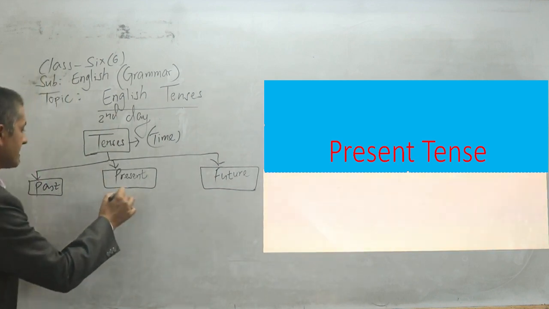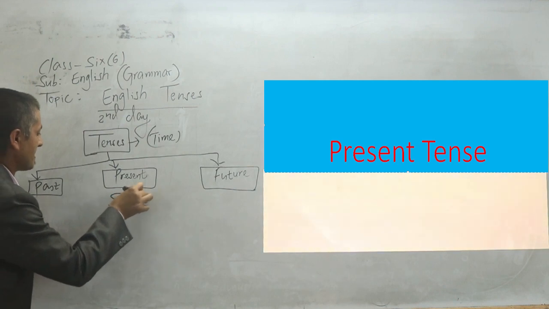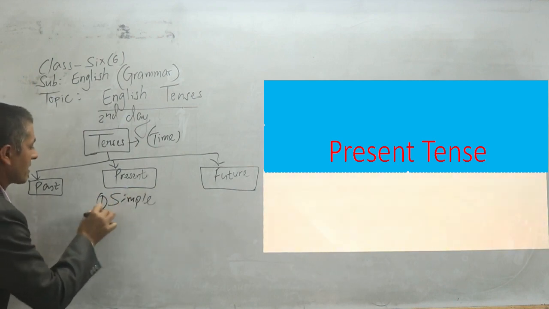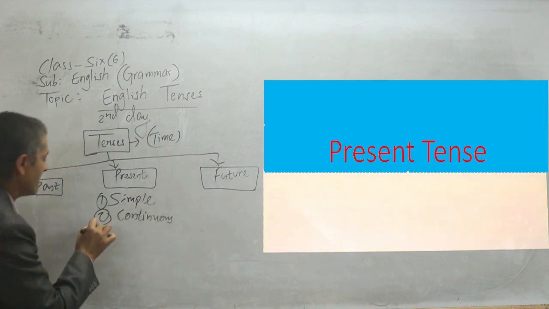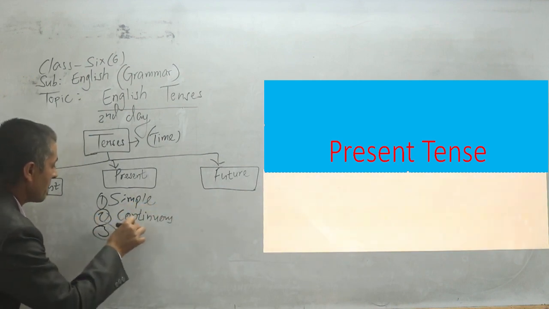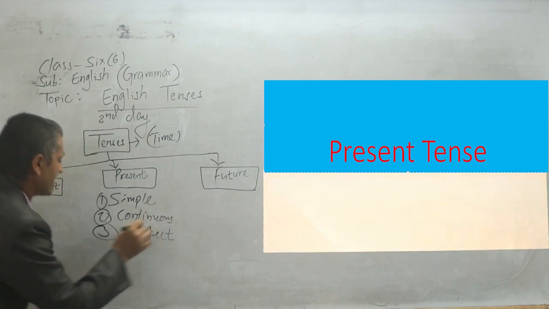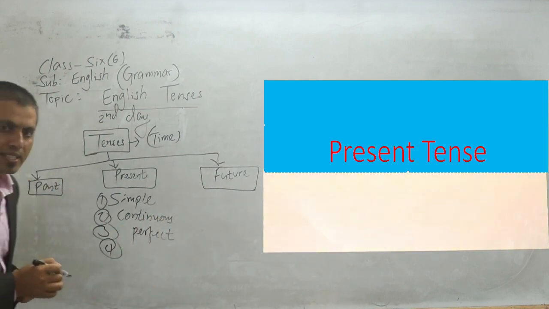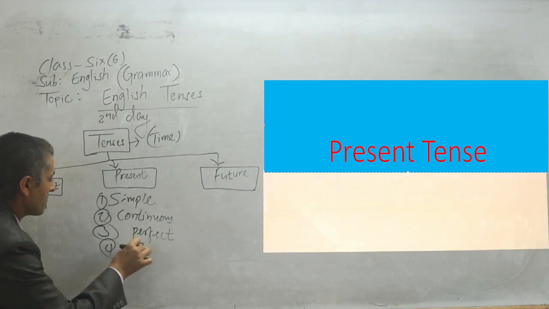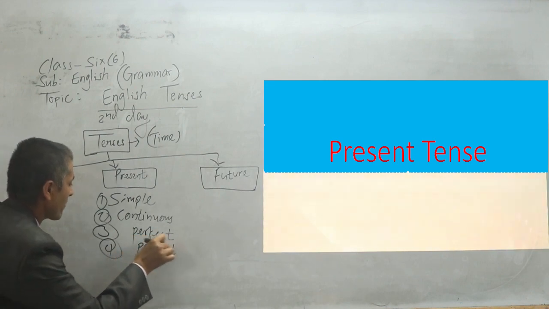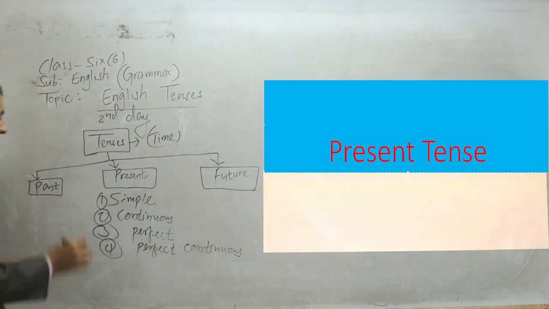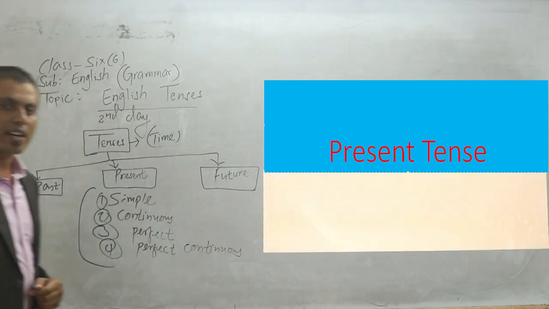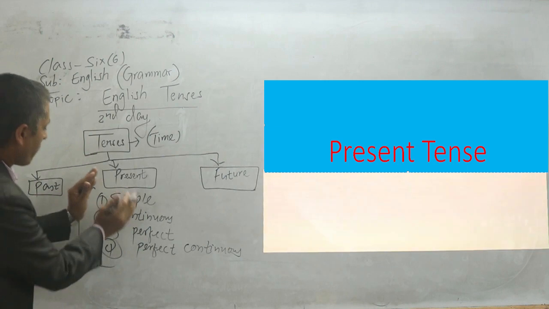We can write here simple, S-I-M-P-L-E. The next one is what? Continuous, C-O-N-T-I-N-U-O-U-S. The next one is what? P-E-R-F-E-C-T, perfect. Can you tell me the next one? Perfect continuous: P-E-R-F-E-C-T, perfect, C-O-N-T-I-N-U-O-U-S, continuous.